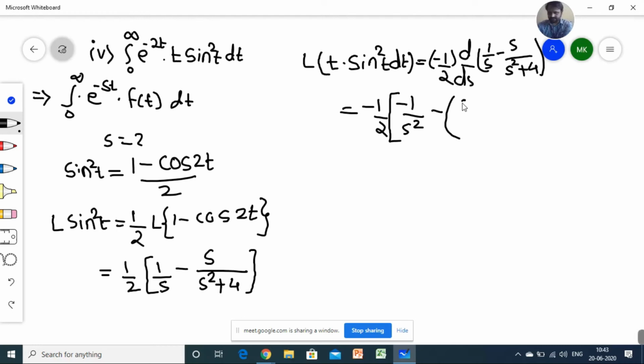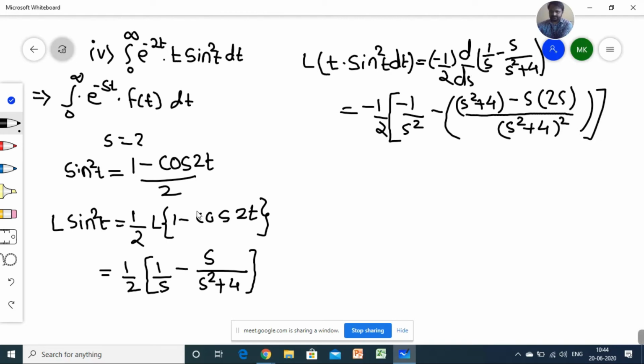So it becomes s square plus 4 into derivative of s, which is 1, minus s as it is, and derivative of v, which is 2s, divided by v square, that is s square plus 4 raised to power 2. I just used a bracket because of this minus sign. Minus 1 by 2,